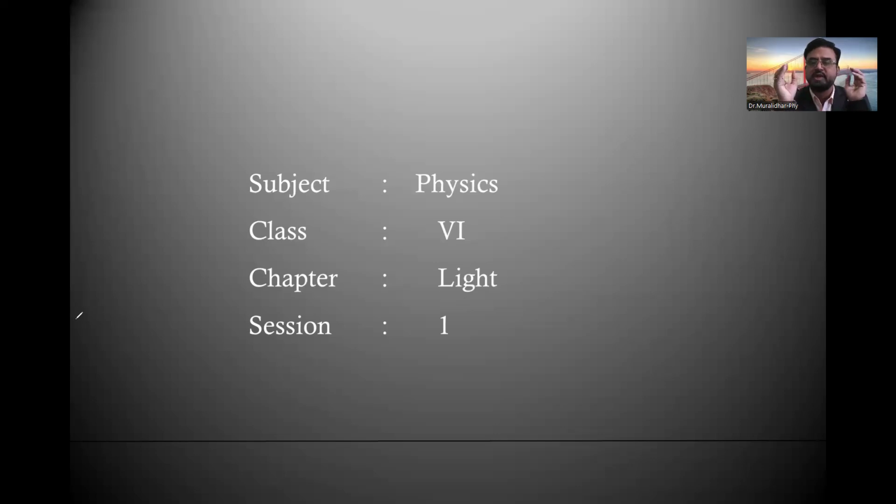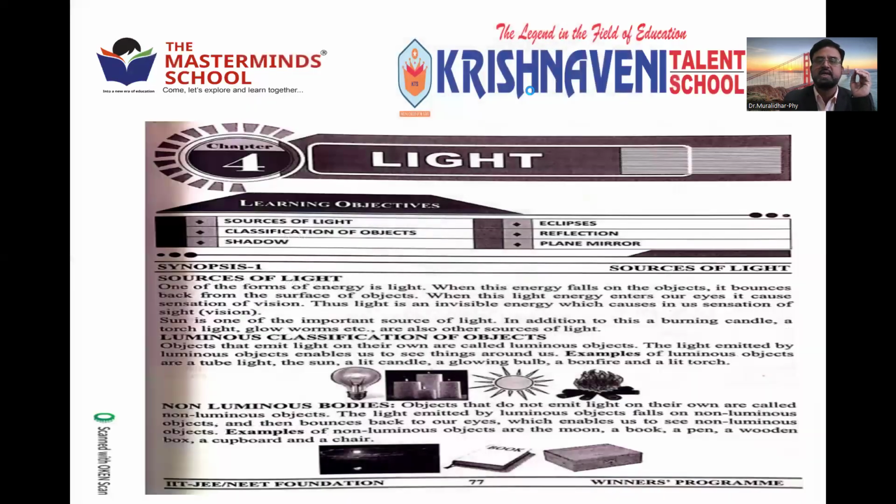You want to see any object or any image, it is possible only because of light. Such a wonderful form of energy which makes objects visible for us is called light. So we'll move to the chapter we are starting here, chapter number 4.